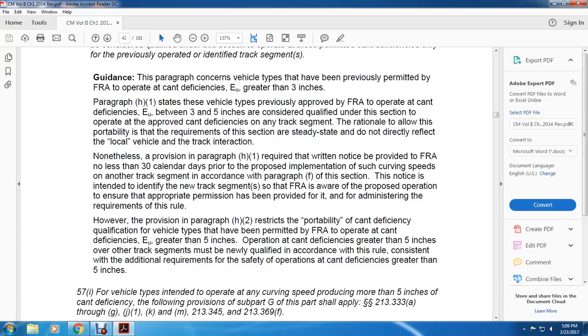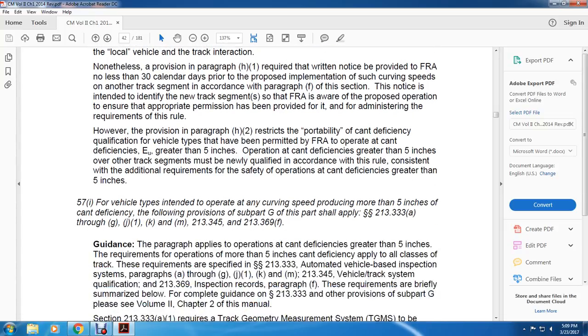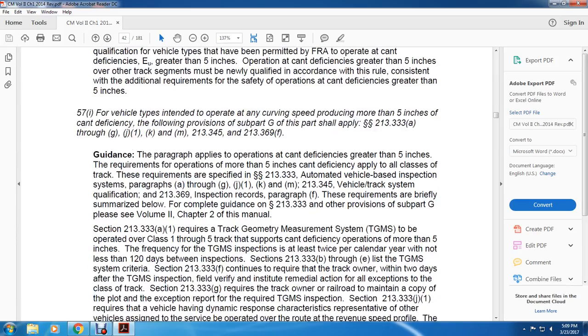However, the provision in paragraph H2 restricts the portability of the cant deficiency qualification for vehicle types permitted by the FRA to operate with cant deficiency EU greater than 5 inches. Operation with cant deficiency greater than 5 inches over a track segment must be newly qualified in accordance with the rule, consistent with the additional requirements for safe operation at cant deficiency greater than 5 inches. Paragraph 57I: if the vehicle is intended to operate at any curving speed producing more than 5 inches of cant deficiency, the following provisions of Subpart G of this part shall apply: Sections 213.333(a) and (a) through (g), (j), (k), (m), and 213.345 and 213.369.